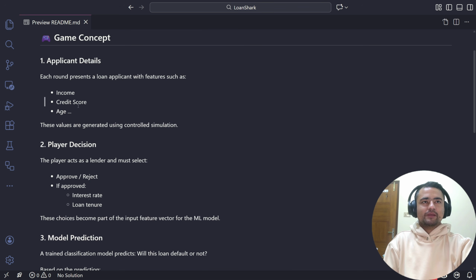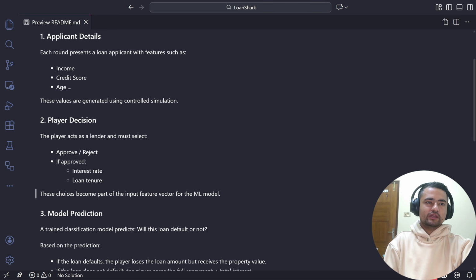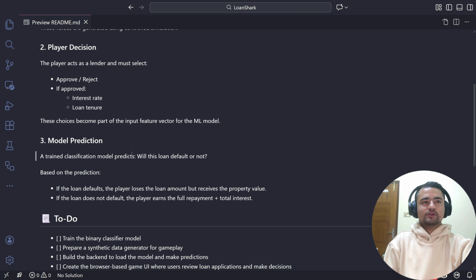Now, combined with the applicant details, the data provided by the player will form what is called an input feature vector for a machine learning model. Yes, we will have a machine learning model in this project, which we will train ourselves, and the machine learning model will then predict whether this loan will default or not. Based on the prediction made by the model, the player will be either rewarded or penalized.